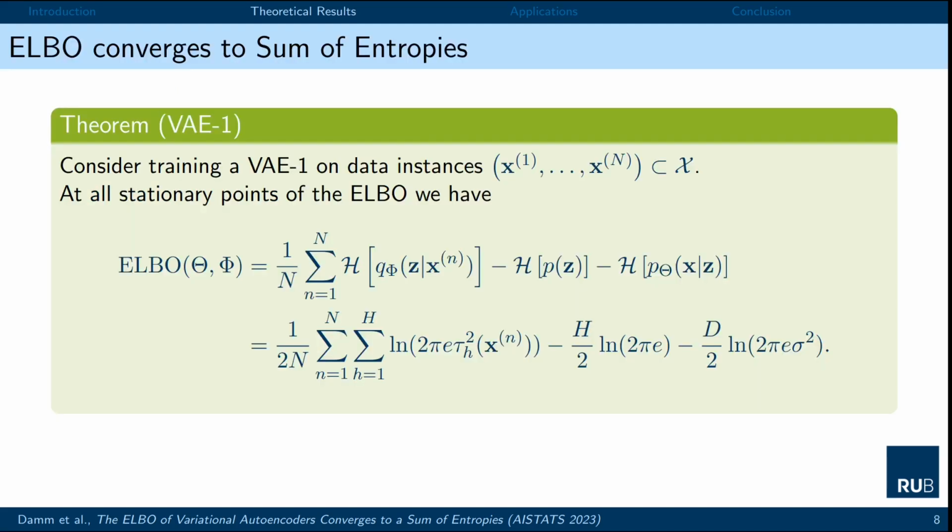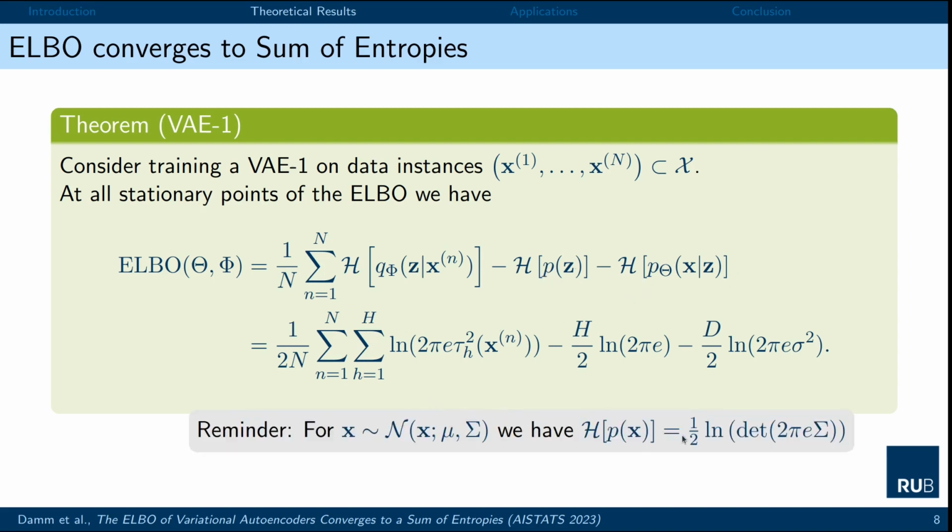Consider training a vanilla VAE as just introduced on some dataset. At all stationary points of the ELBO, we can then show that the value of the ELBO decomposes into three values: the average encoder entropy, the negative prior entropy, and the negative decoder entropy. The last line here makes use of the closed form solution for Gaussian entropies.